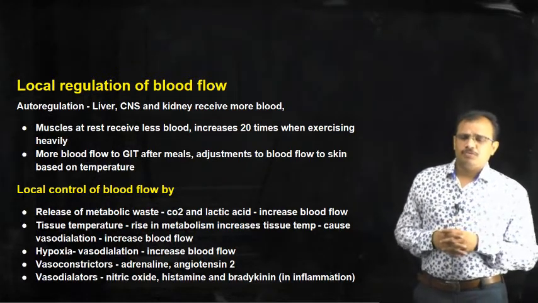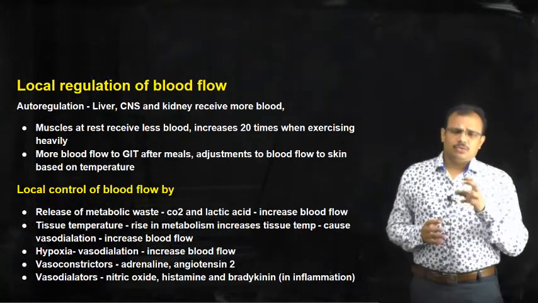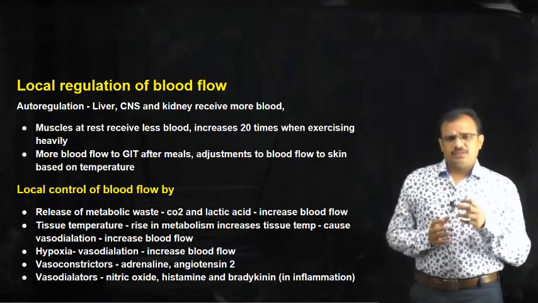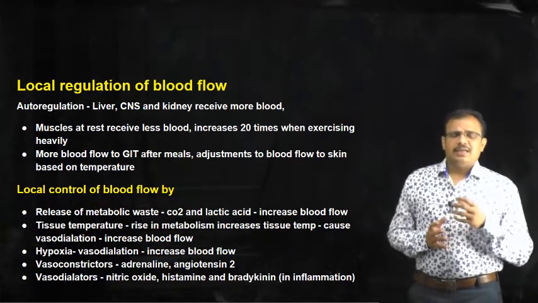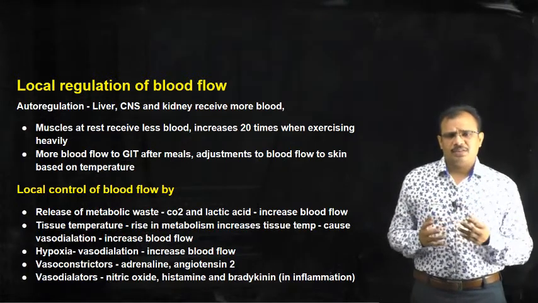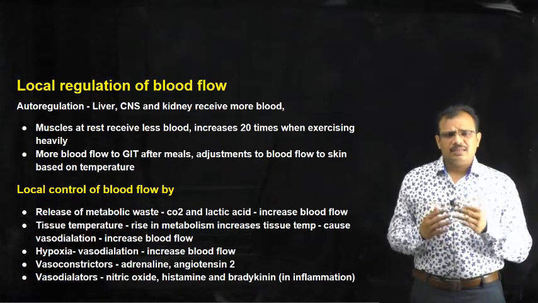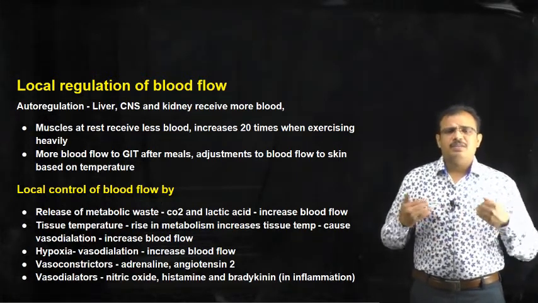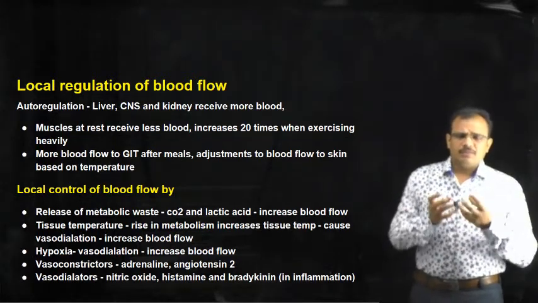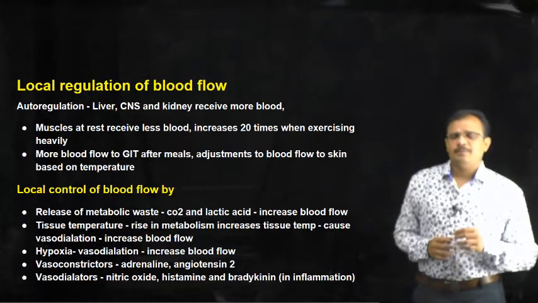And apart from this, there are other factors which are involved in local control of blood flow. Here, the metabolic wastes such as carbon dioxide and lactic acid, which are the metabolic waste of cellular metabolism. After cell metabolism, carbon dioxide is formed, lactic acid is formed, and this increase in carbon dioxide and lactic acid will facilitate more blood flow, because it has to be removed. So, the blood which is coming in will take this out. Hence the blood flow is increased because of increased carbon dioxide and lactic acid.